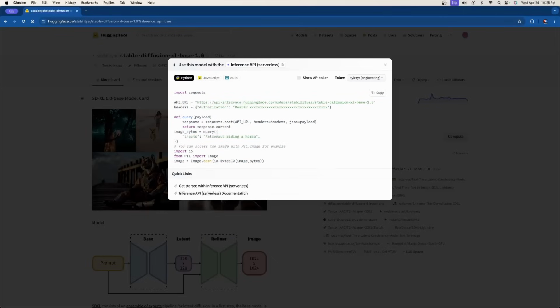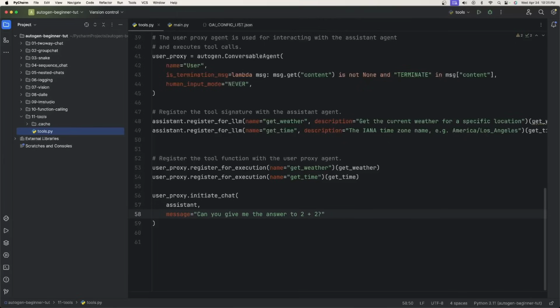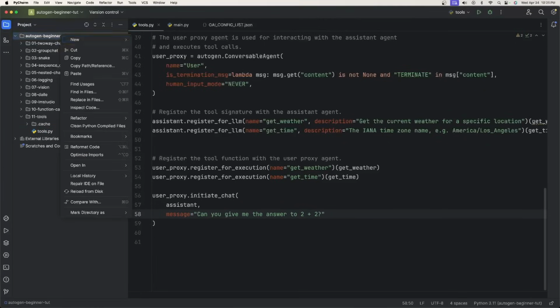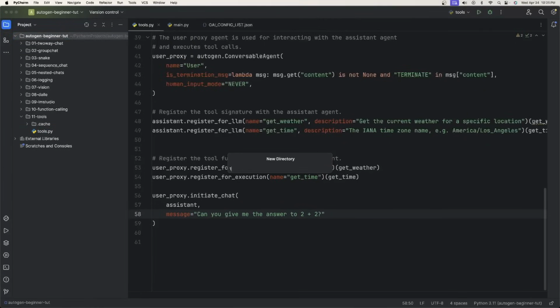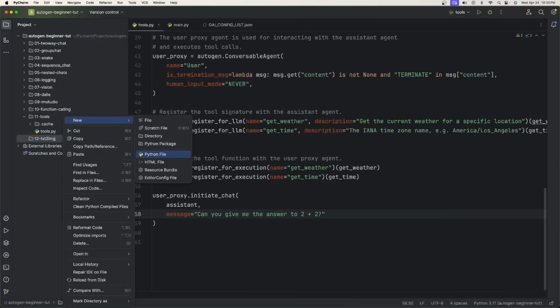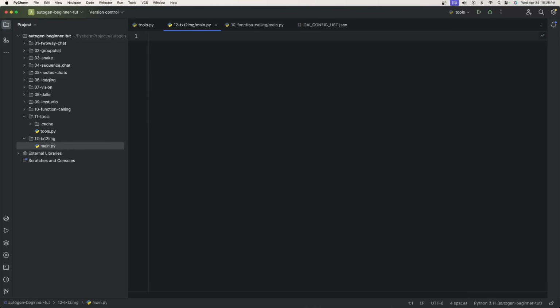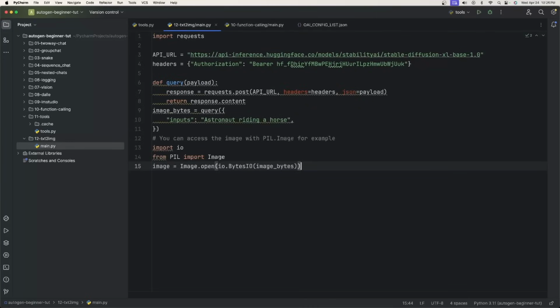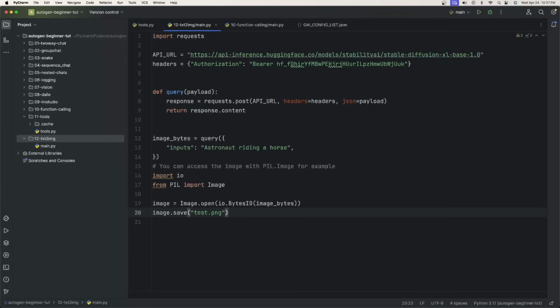If you don't already have an account, you will just need to sign up, but it is free. Then you just need to copy this. We're going to create a new directory. We'll call this 12 and say text to image. Create a new Python file and then copy and paste everything. It even gave me my bearer token for authorization. After I formatted the code, I'm going to add one line here, image.save, and give it a file name so it saves locally. Now I'm just going to simply run this.